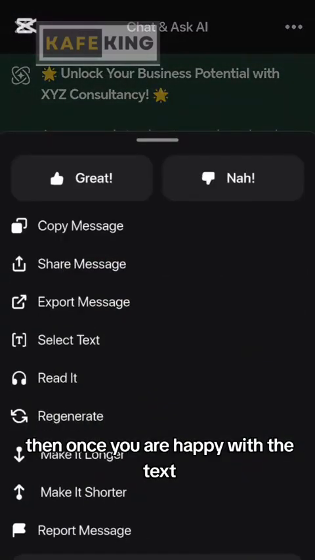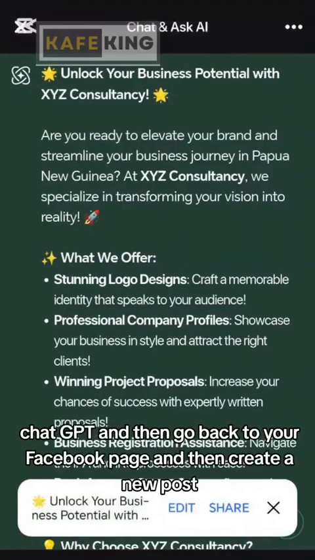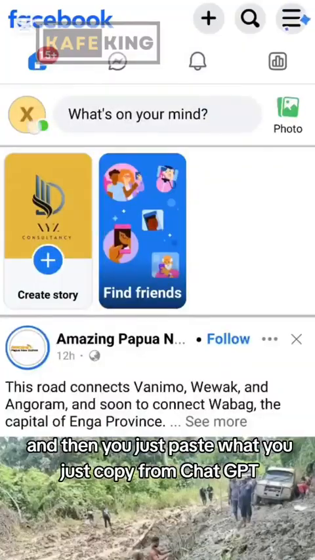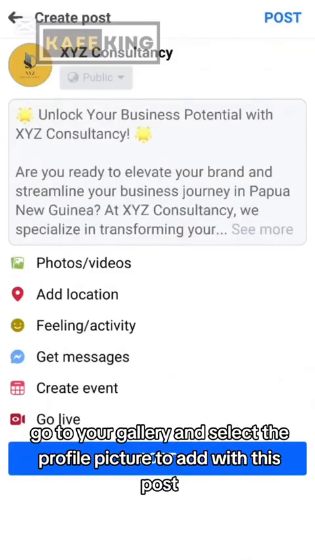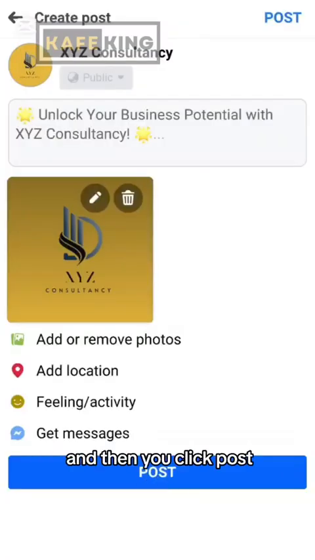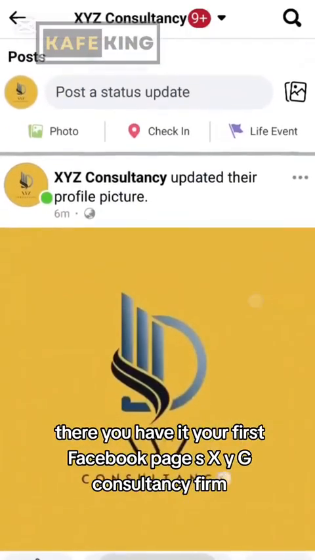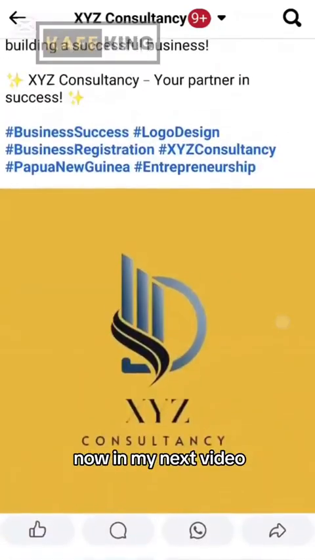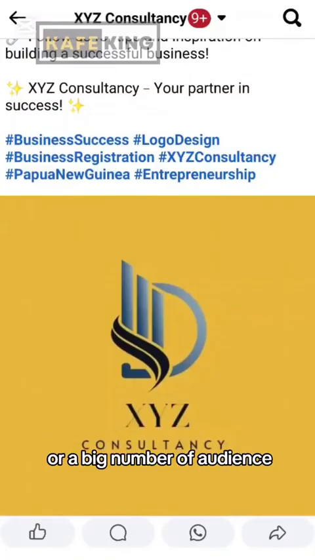And then once you are happy with the text, you just click copy message, minimize ChatGPT, and then go back to your Facebook page, and then create a new post, and then you just paste what you just copied from ChatGPT. Then you can click photo, go to your gallery and select the profile picture to add with this post, and then you click post. There you have it, your first Facebook page as XYZ Consultancy firm. Now in my next video, I will talk about how you can promote that post to reach a wider audience or a big number of audience.